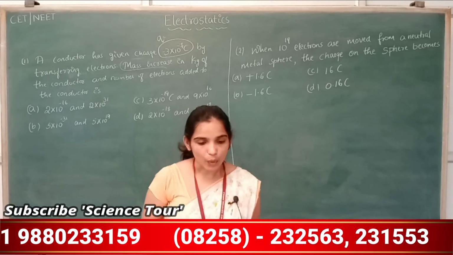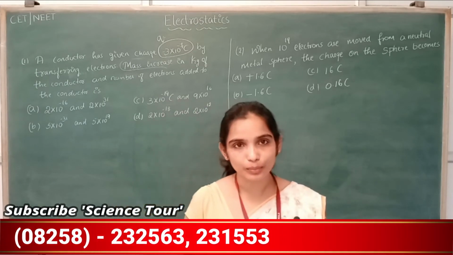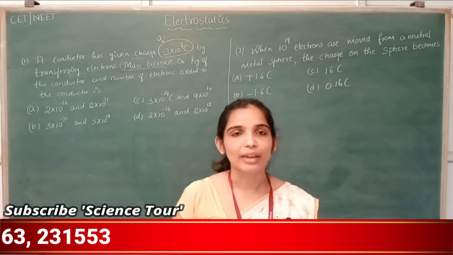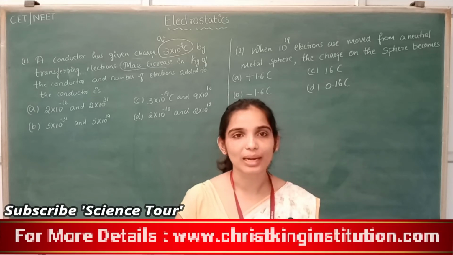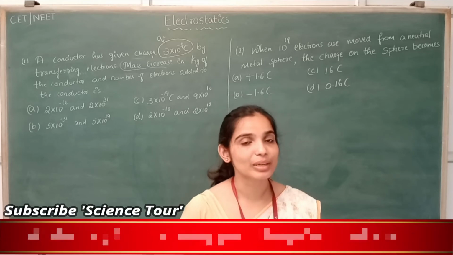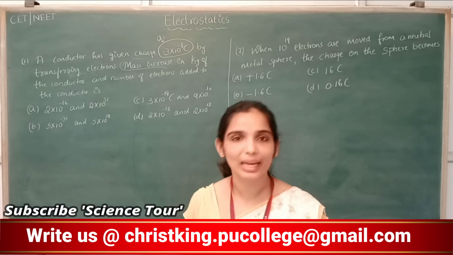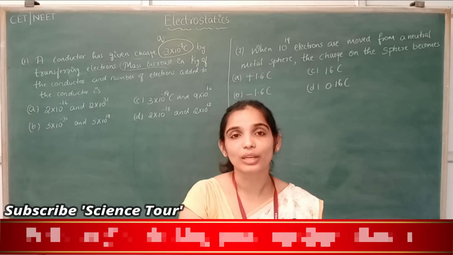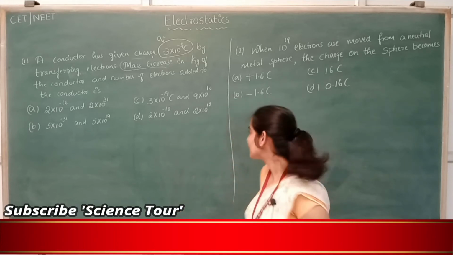increases. See, what is charge, or how will a body get charged? If you give more electrons to a body, it will be negatively charged. If you give fewer electrons, or if you remove electrons from the body, then the body will be positively charged, correct?